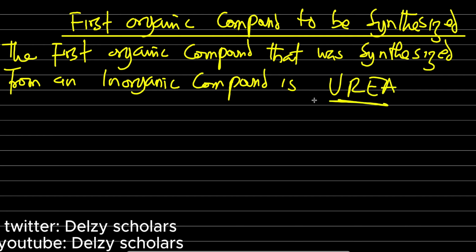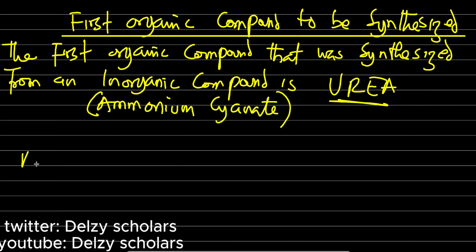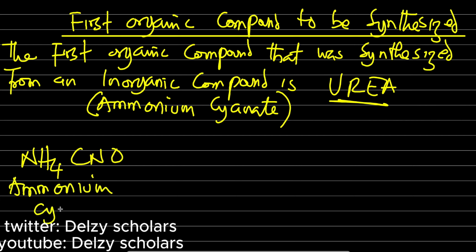Urea was not the first organic compound on the surface of the earth, no, but urea was the first organic compound that was synthesized in the laboratory using an inorganic compound. And that inorganic compound is ammonium cyanate. So we have ammonium cyanate, which has a formula of this. When you heat this ammonium cyanate, it gives rise to urea.